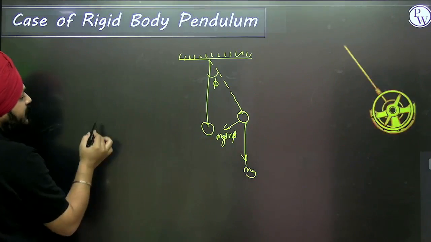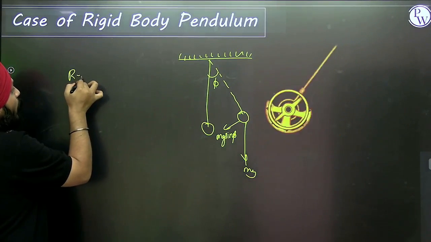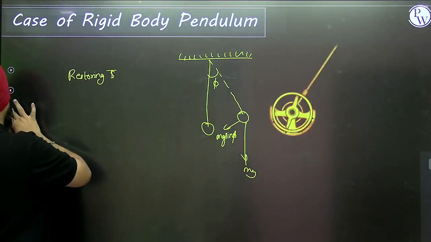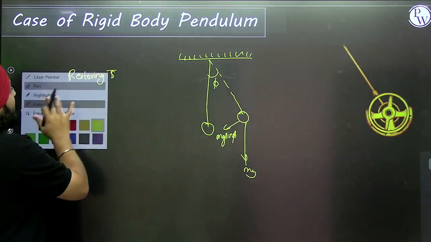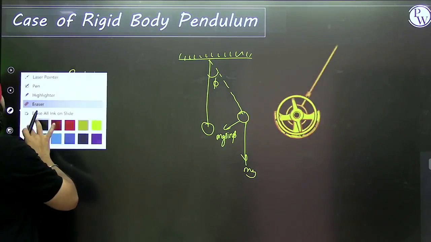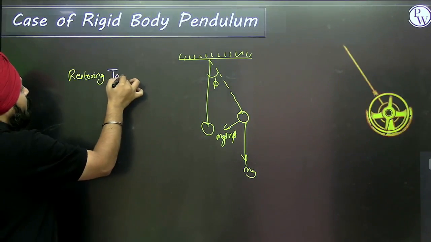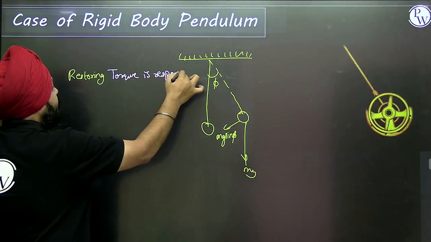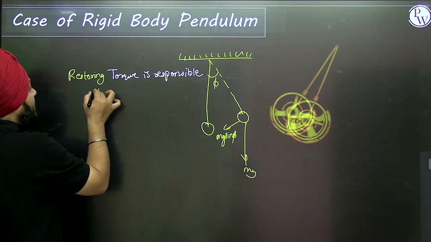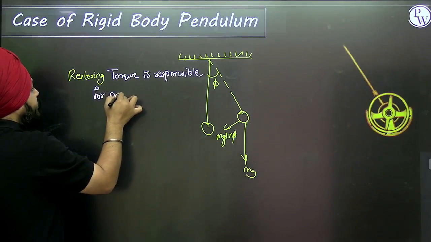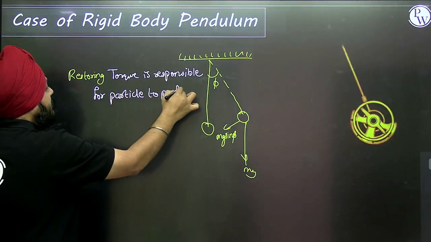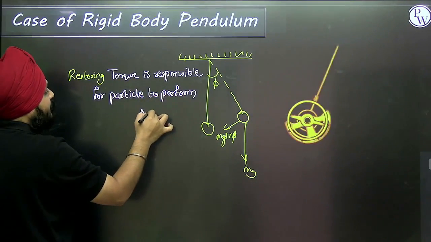This is responsible for the restoring torque. The restoring torque is responsible for the particle to perform angular SHM.